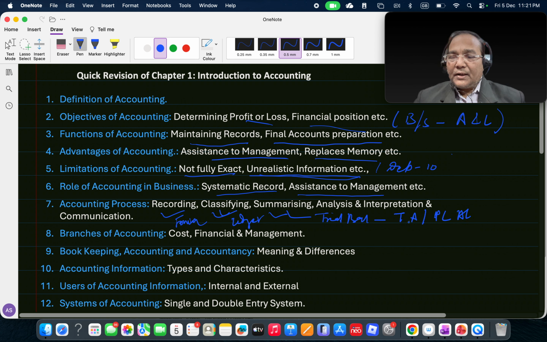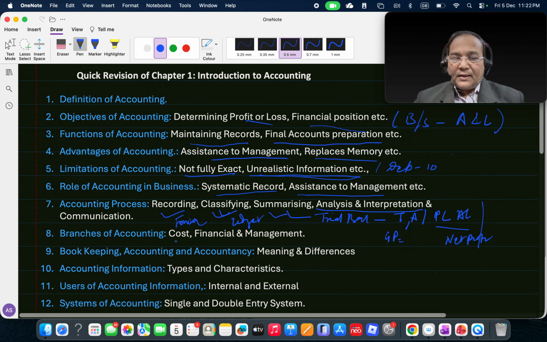The trading account gives us information related to the gross profit of the organization, and the profit and loss account gives us information with regard to the net profit. So this is what we see when it comes to the accounting process. And finally, the analysis and interpretation of the results, and this gets communicated to the set of people who need it, be it internal or external.